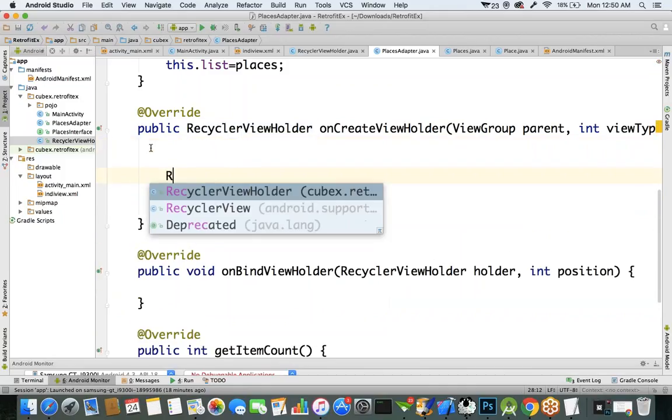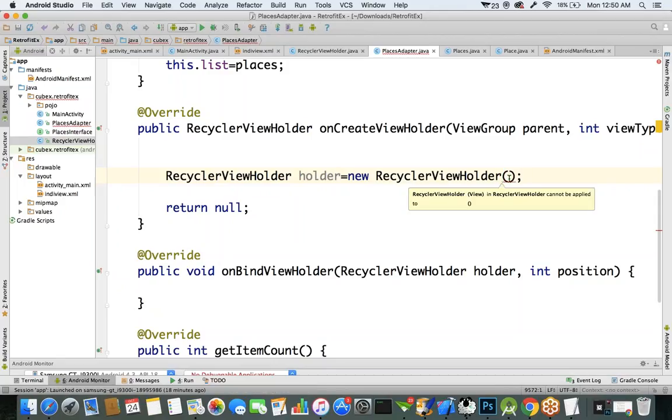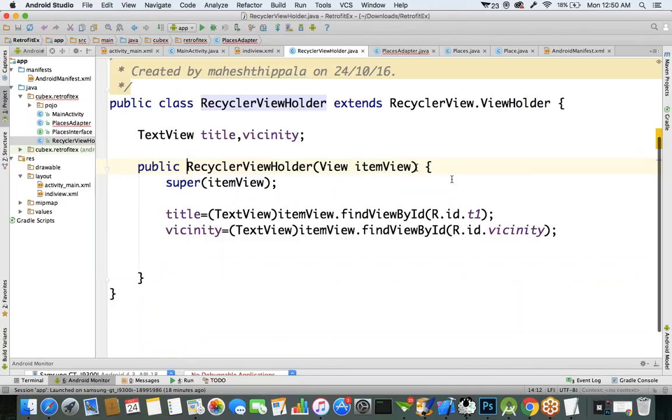If you want to create the recycler view holder object, you have to specify the view object, because the recycler view holder constructor takes a view object as input. It asks: what is the user interface you want to present?